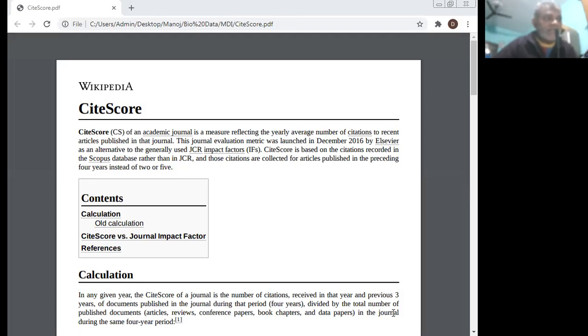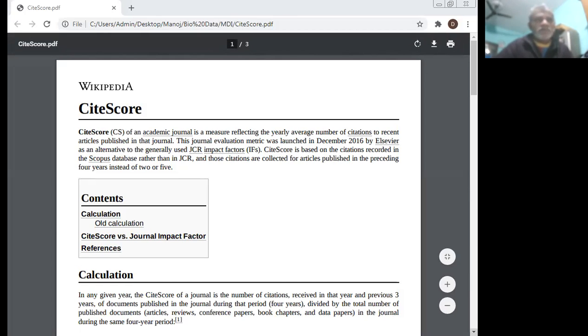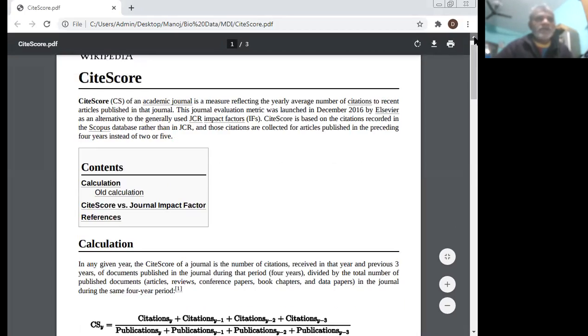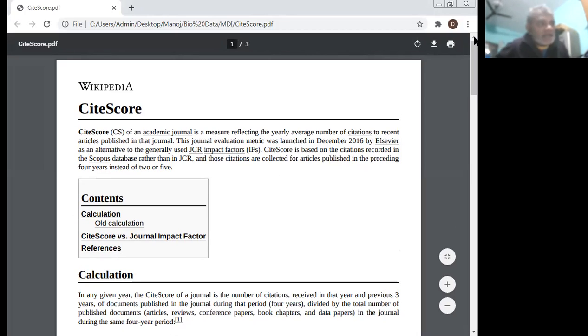Site score of a journal. Today, Professor Dr. Manoj Kumar will talk about the site score of a journal. Site score of an academic journal is a measure reflecting the yearly average number of citations to recent articles published in that journal.